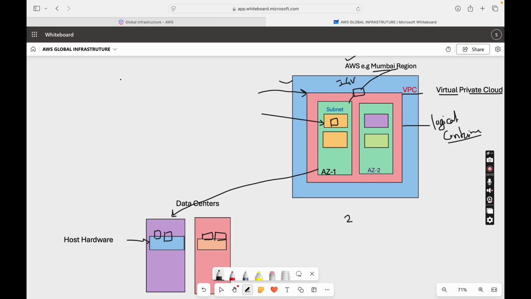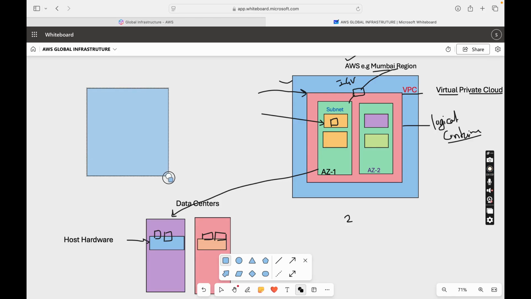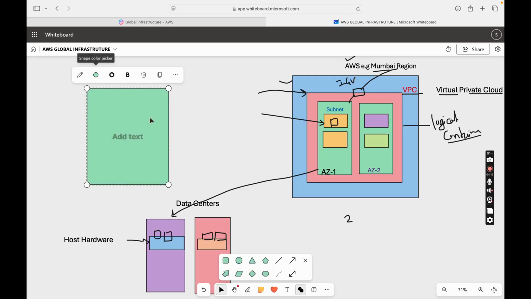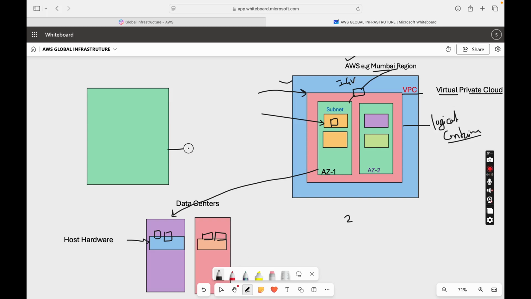So there are other regions also, which will also have their private networking with the help of the AWS backbone network, and these regions are connected at some petabytes per second speed, so we have huge bandwidth.